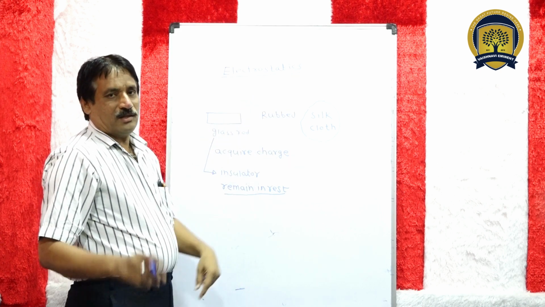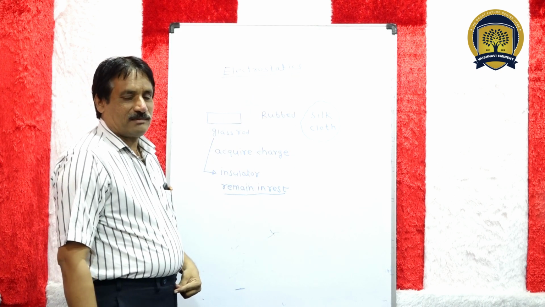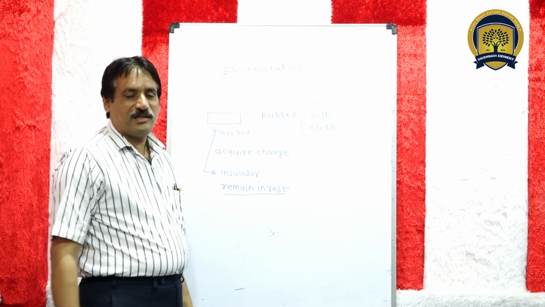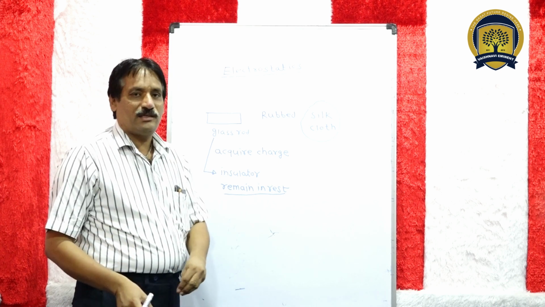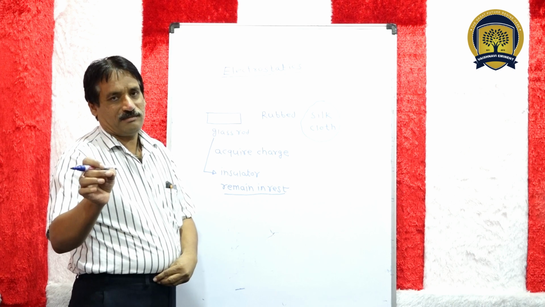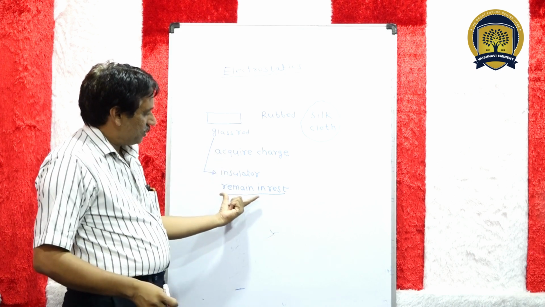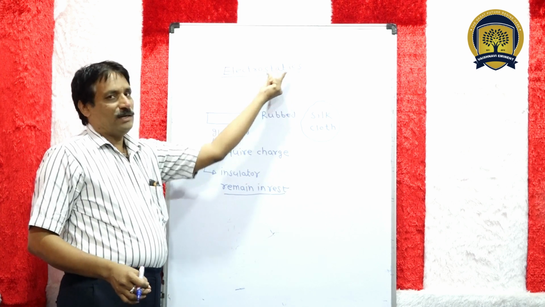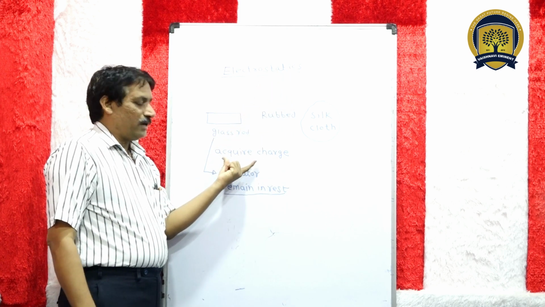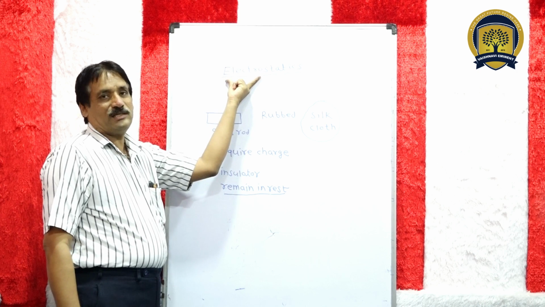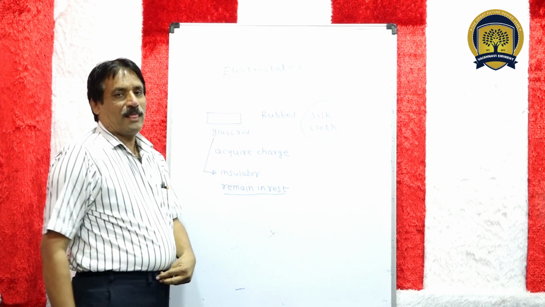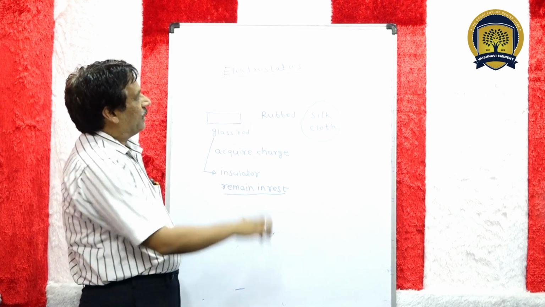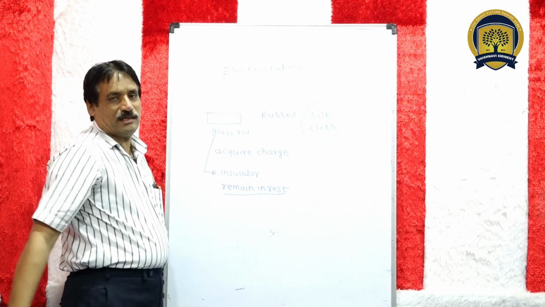So what is the meaning of electrostatics? The branch of physics which deals with charge at rest. Here, charge remains at rest means static, and the process of acquiring charge is known as electro. That is why this chapter is named electrostatics.